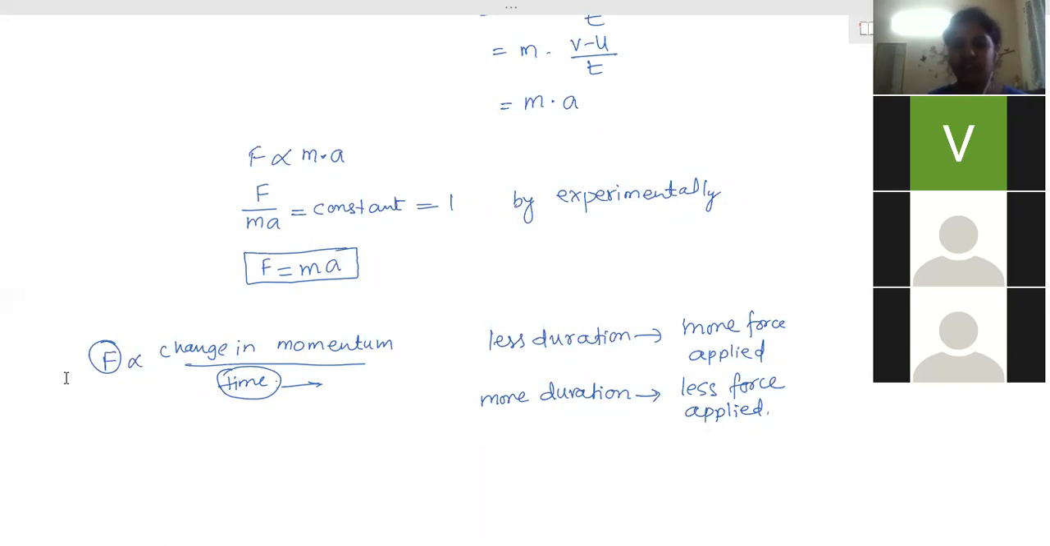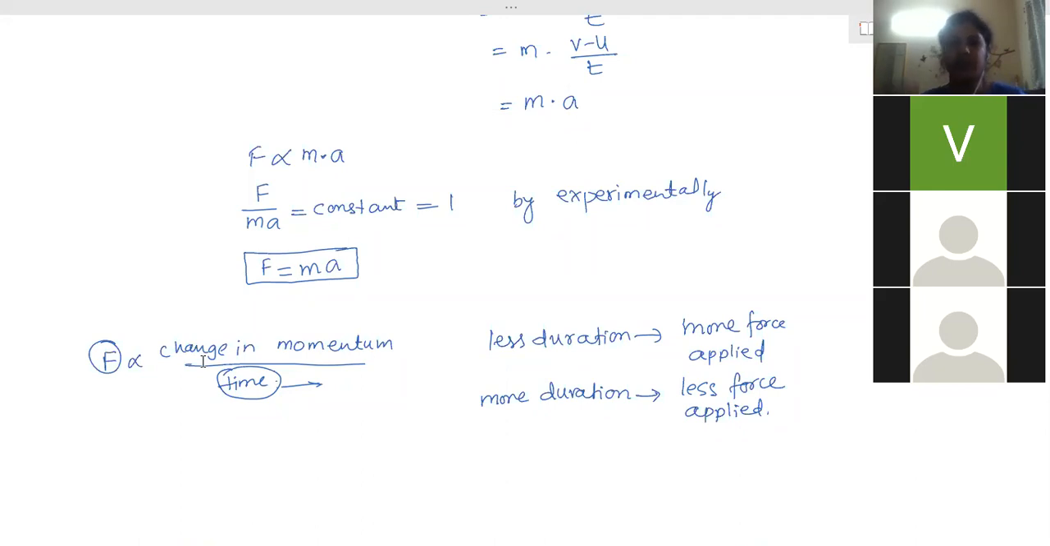So due to the presence of the sand, his speed slowly decreases. Immediately the speed won't become zero. Slowly the speed becomes zero. So the change in momentum takes place in a larger time. The time gap is increased. And due to increased time duration, the force applied on his body will be lesser.